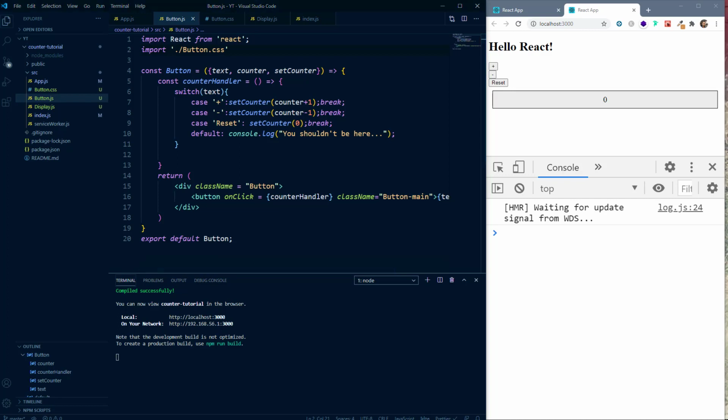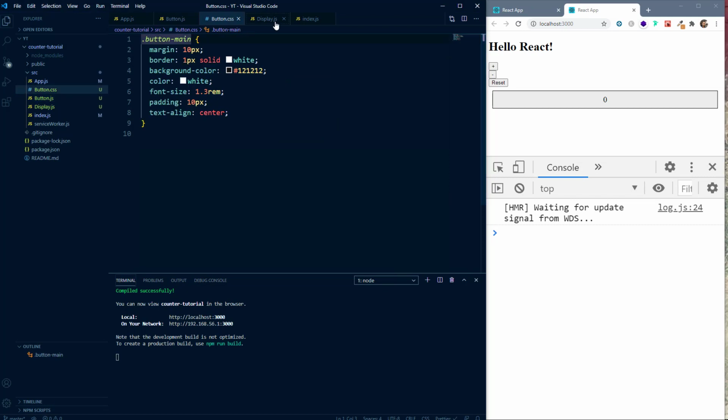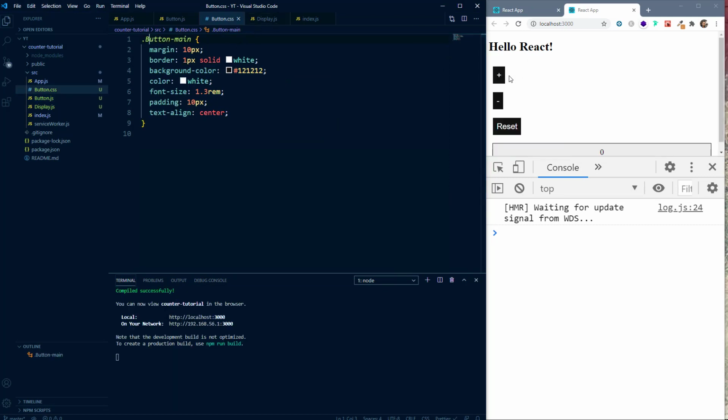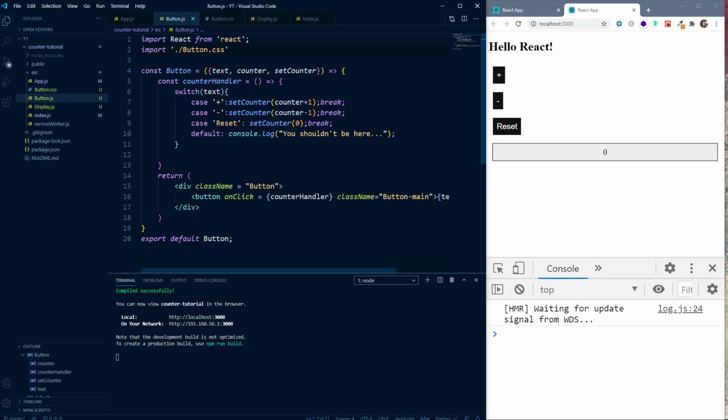The reason for that is, I'm sorry, this should be capital. And you can see that we have our styles applied to the button. Now, before we see how to conditionally change these styles, for example, if the value of the counter is positive, we want to show some color, and if the value is negative, we want to show some other color, we'll do that at the end of the video.